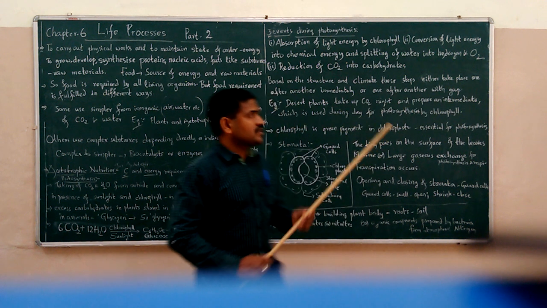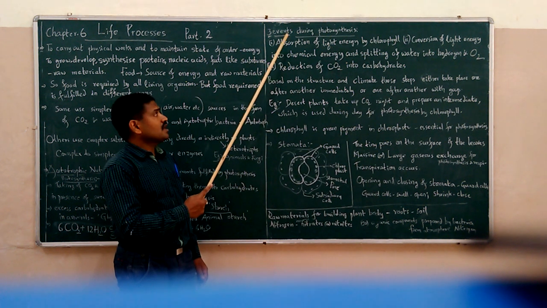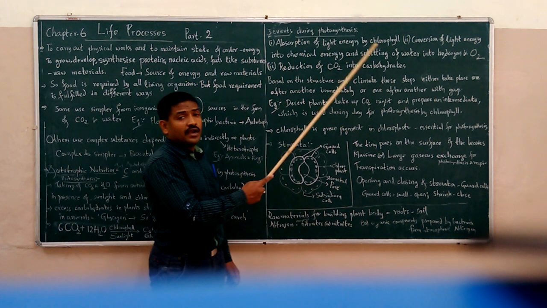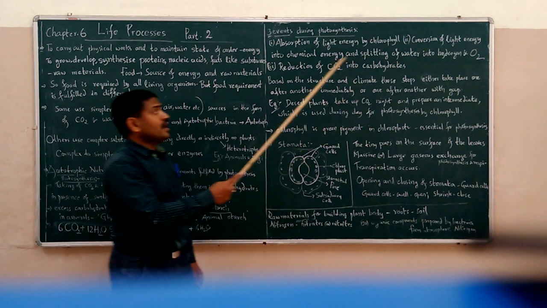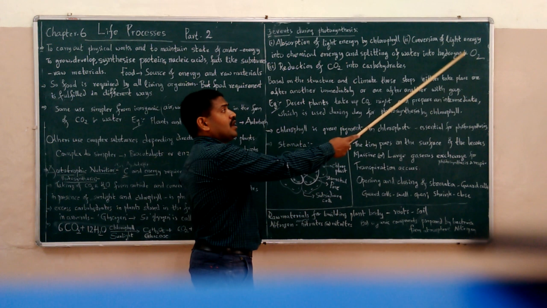There are three events that occur during photosynthesis. The first event is absorption of light energy by chlorophyll, and the second event is conversion of light energy into chemical energy and using it to split water into hydrogen and oxygen.